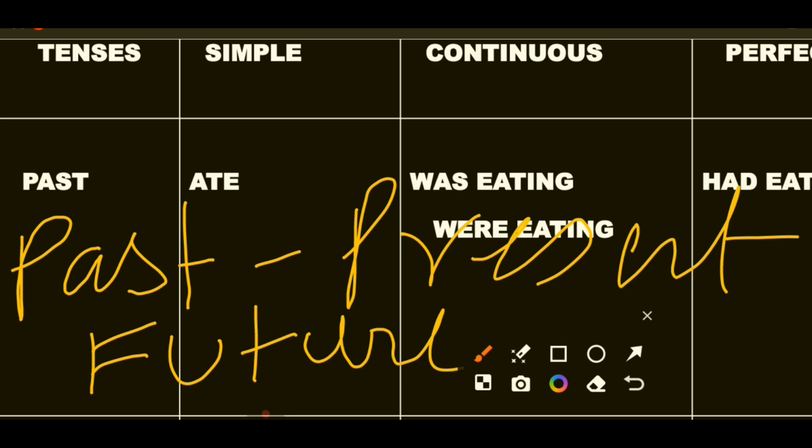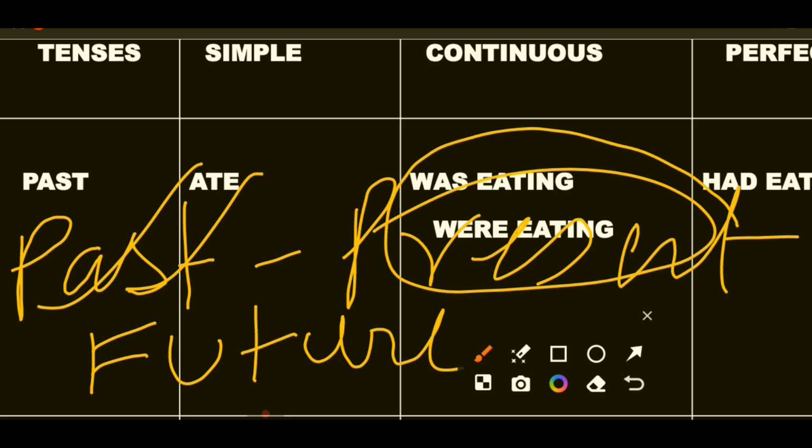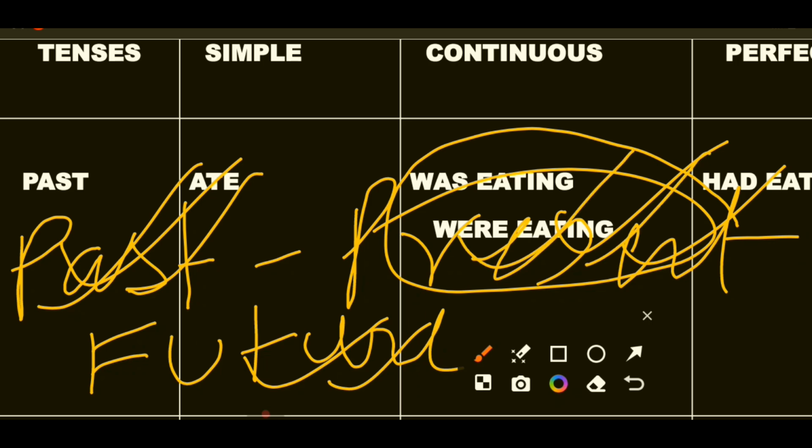So today is Monday. If we go by the timeline, Sunday is past, and we are presently in the day of Monday. Today is Monday, that is the present day, and tomorrow it is going to be Tuesday. So Tuesday is in the future, Sunday is in the past tense, and because it is Monday today, that is the present tense, and tomorrow it is going to be Tuesday, so it is in the future.